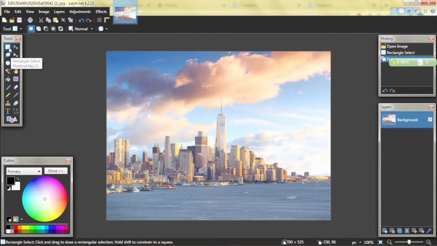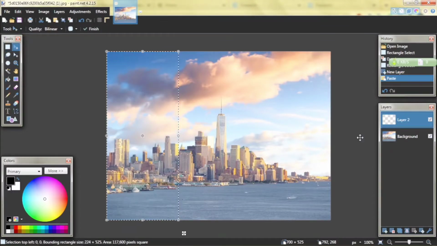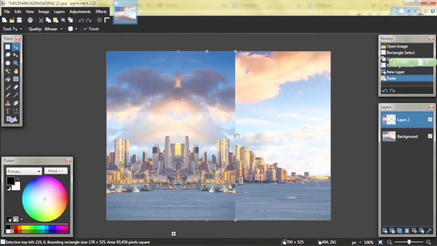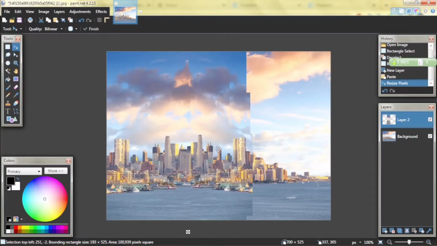Go to rectangle select this part of the picture, then click copy. Create a new layer, paste it here, then reverse its direction like this. Now move it to the edge.